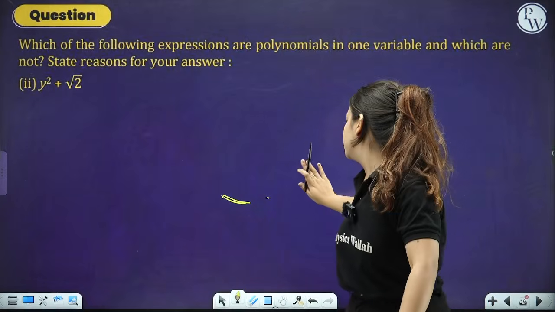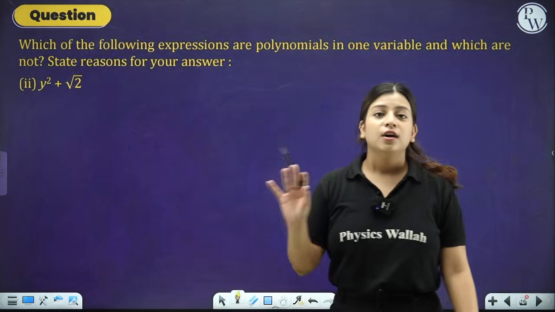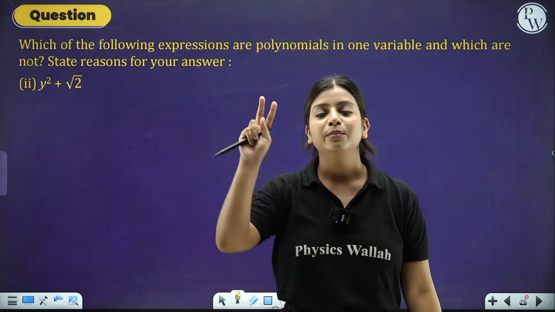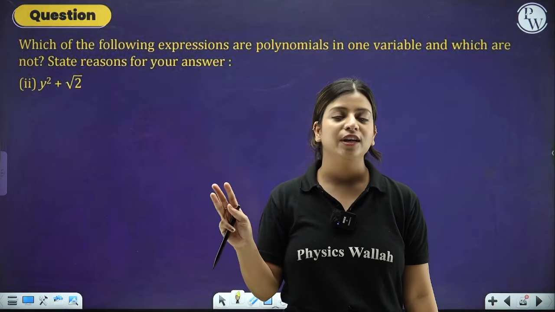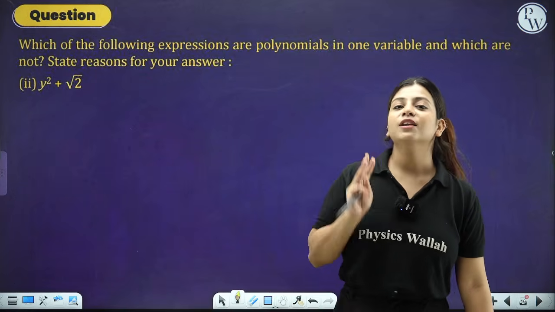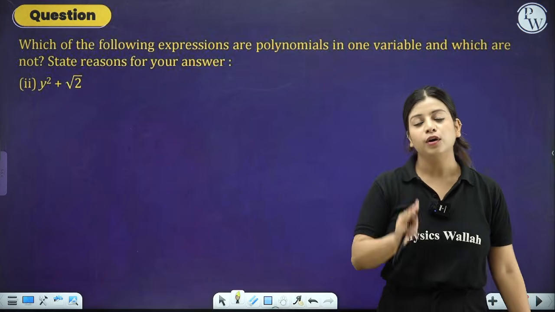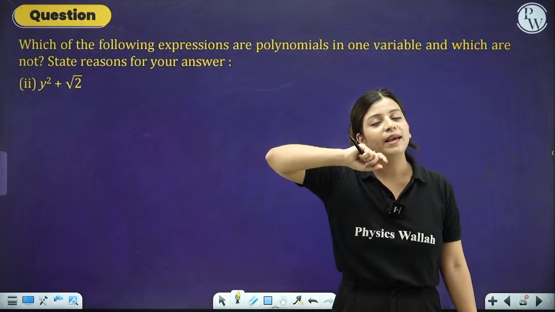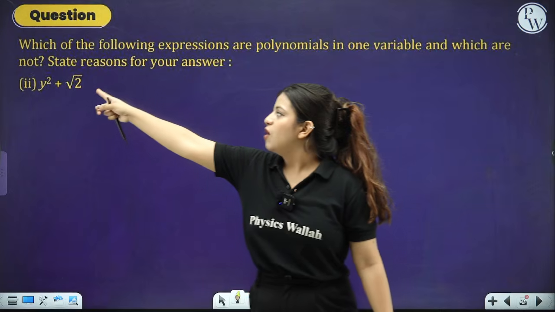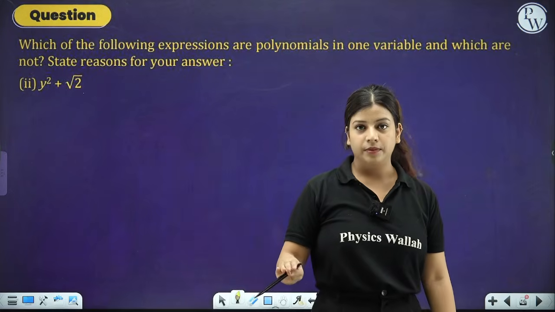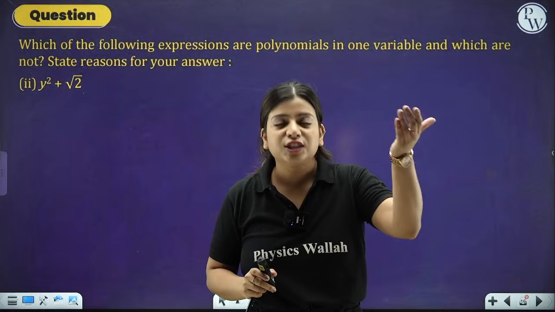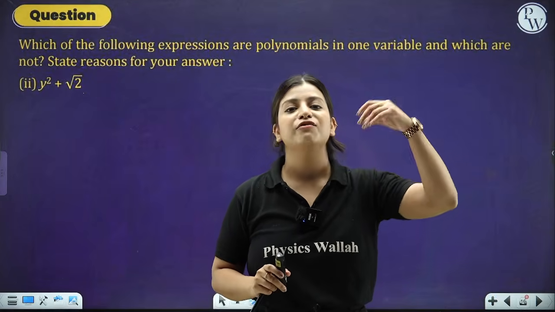Why does the thing go wrong? Because when we talk about those 3 things, that the power should be a whole number, no fractional power and no variable in the denominator, all the 3 things stand valid for only and only the variable. The coefficients can be any number. The constant can be any number. Whenever we talk about no fractional power, that is only for the variable.